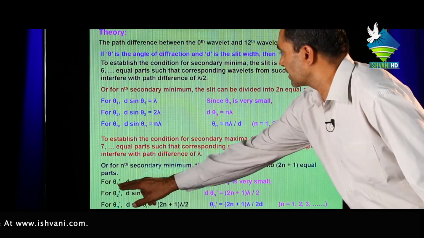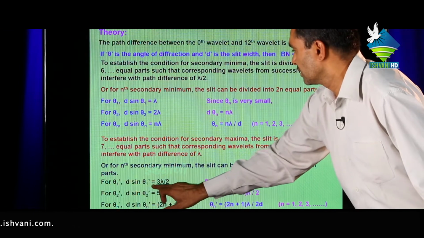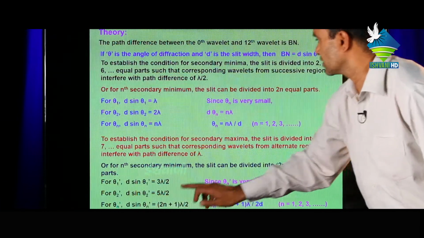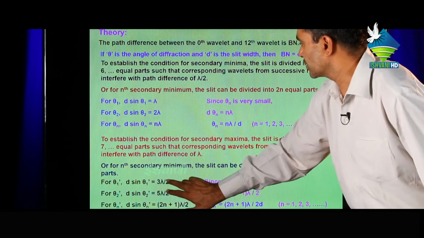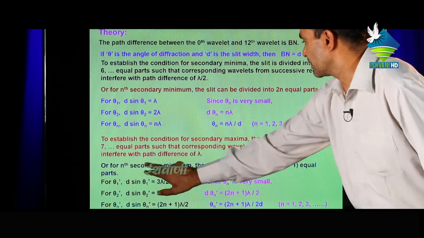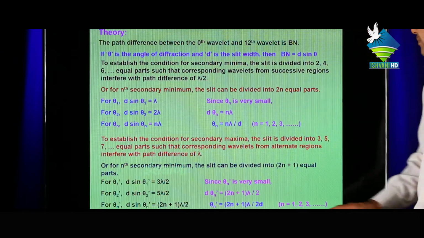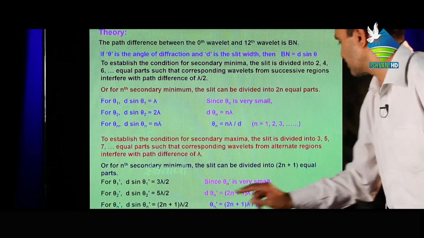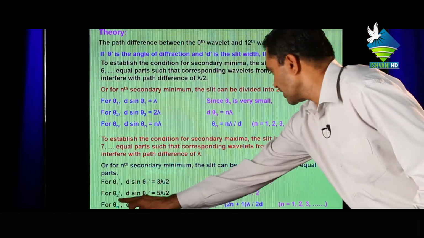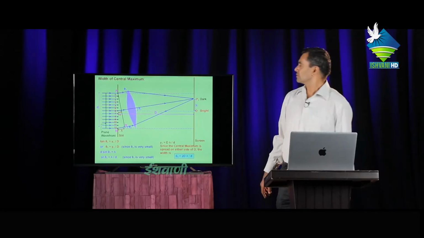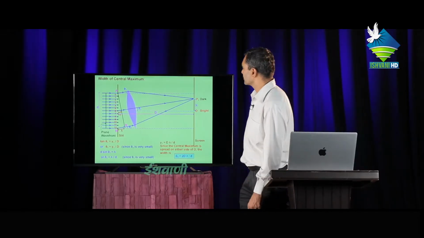For angle theta 1 dash, this is the path difference, for theta 2 dash, this, for theta n dash, this. This is the condition for secondary maxima. Since theta n is very small, sin theta n will be theta n, then theta n dash means this is the final result.